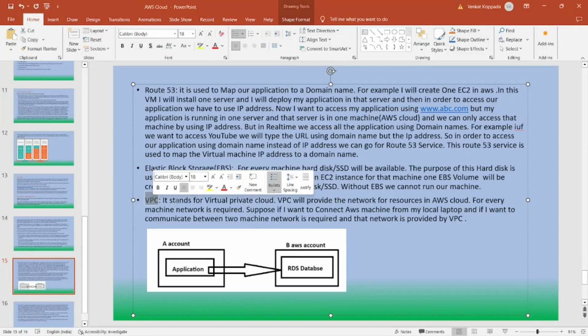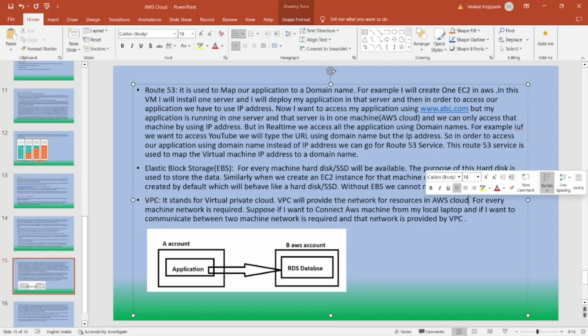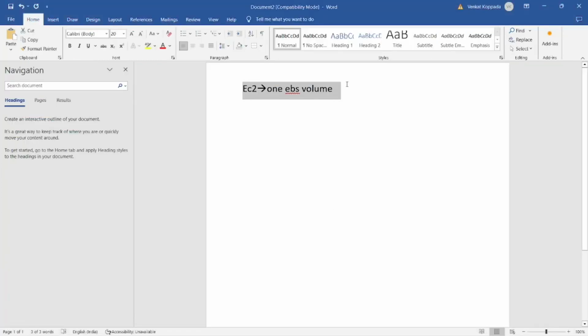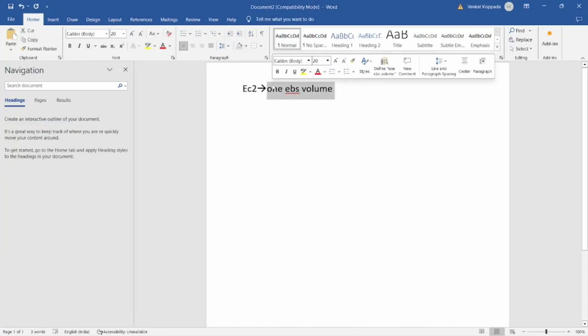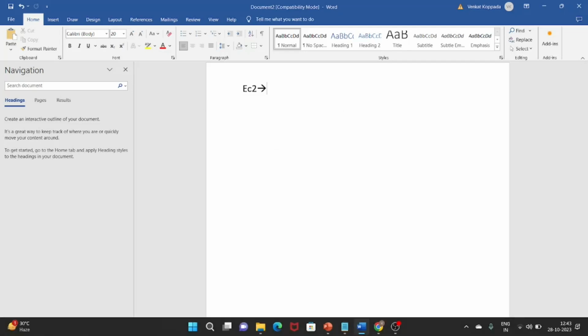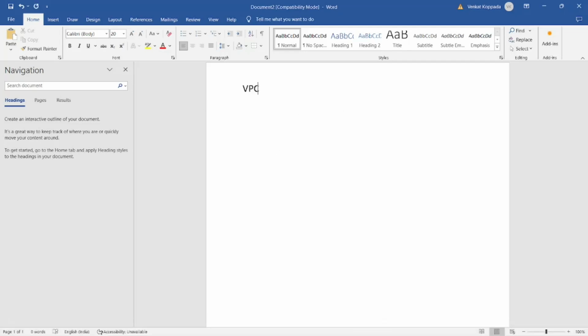Next we have VPC. It stands for Virtual Private Cloud. VPC will provide the network for the resources in the AWS Cloud. For every machine, a network is required. Suppose I have created one EC2 instance in the AWS Cloud, and now I want to connect to this EC2 from my local laptop. In order to do that, I need network connectivity. For that purpose, we have to make use of VPC. With the help of this VPC, we can protect the security of the resources. I will show one example.